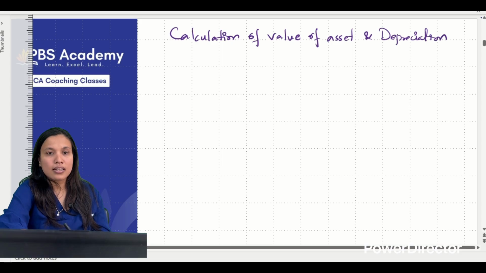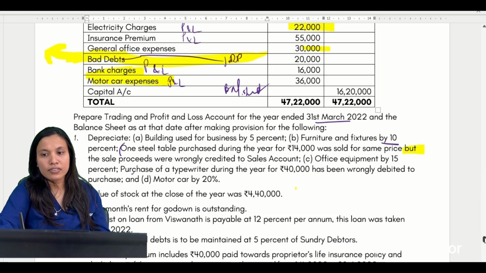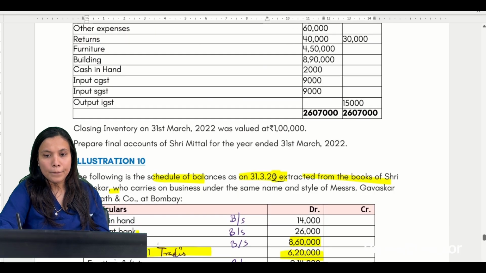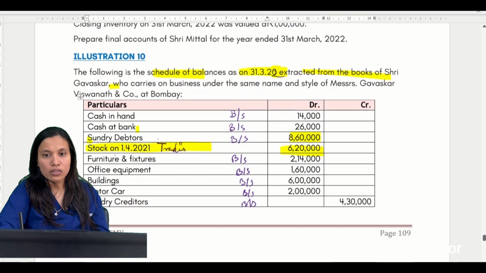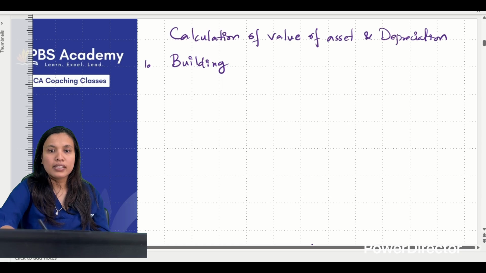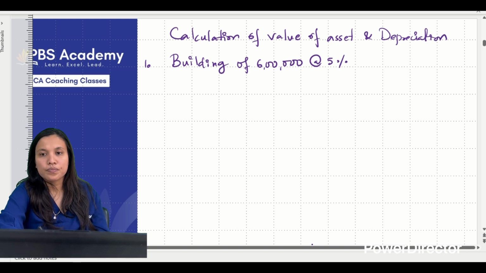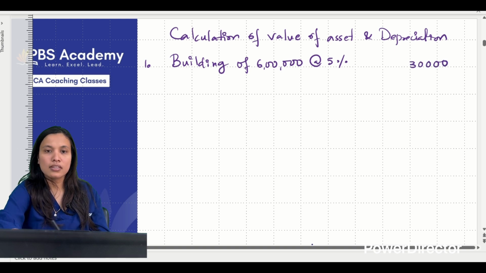So what are the assets they are having? Number 1, building. Building by they are telling 5%. What is the value of building given to us in the question? So building, if I see, it is given as 6 lakhs. So building given is 6 lakhs at 5%. Correct? So it is coming to 30,000.